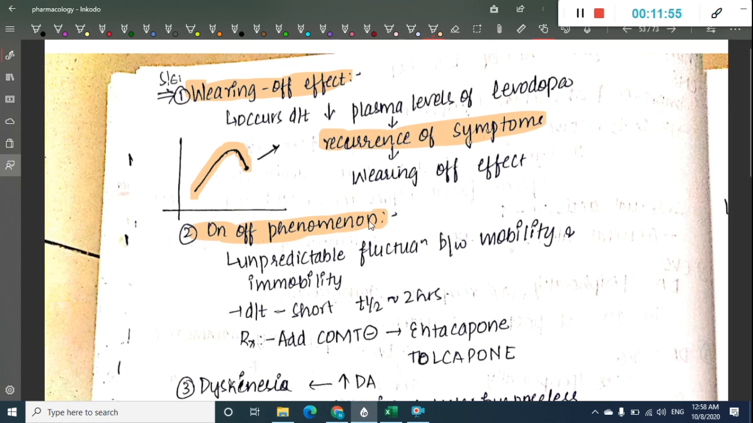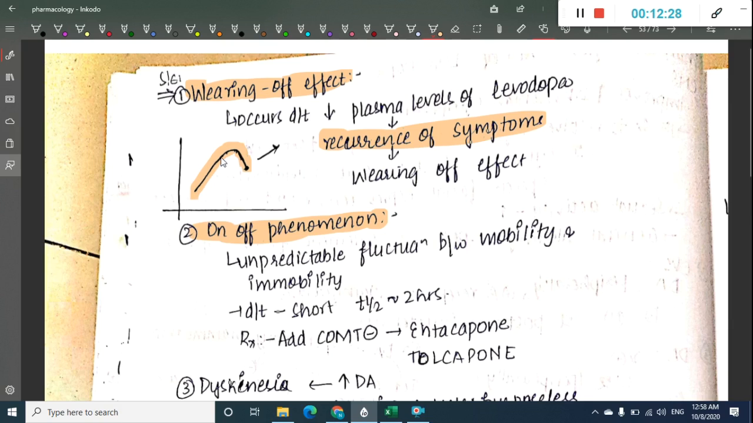So what do you see in on-off phenomenon? This is unpredictable fluctuation between mobility and immobility, the on-off phenomenon. That means, for example, if you give levodopa, the levodopa concentration in the blood increases and it reaches the maximum. Now all the symptoms of Parkinsonism like mask-like faces, rigidity, bradykinesia, slow movements, all those are now resolved and he is fine.